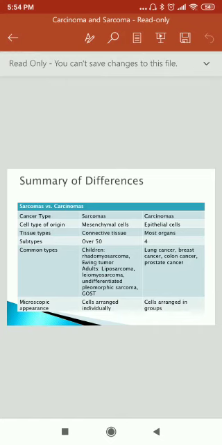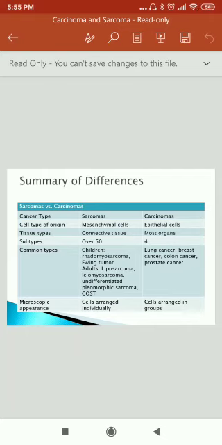Now, summary of differences between sarcoma and carcinoma. Cell type of origin: in sarcoma it is mesenchymal cells, and in carcinoma epithelial cells. Tissue type: connective tissue in sarcoma, and most organs involved in carcinoma.